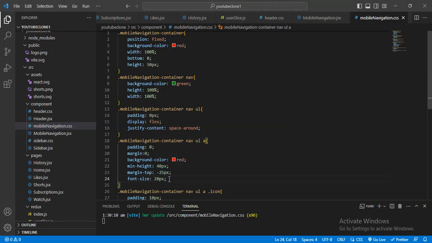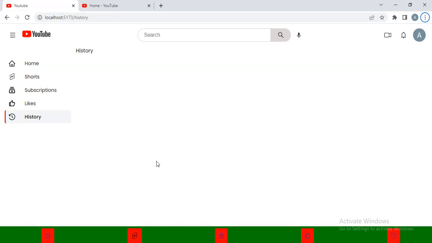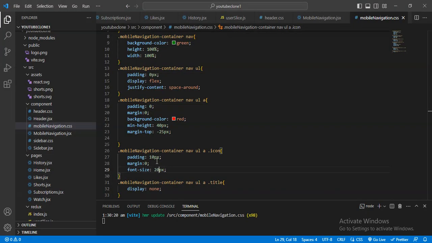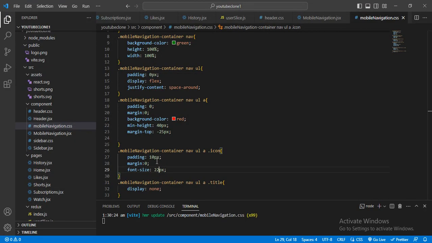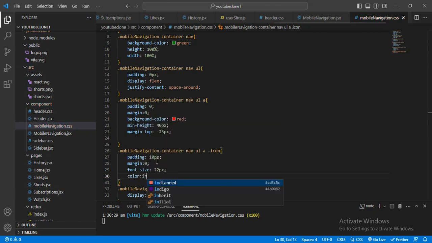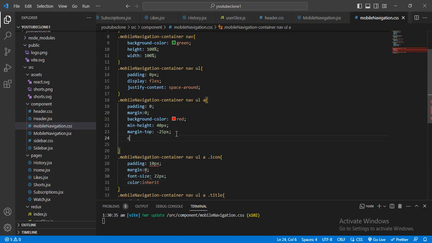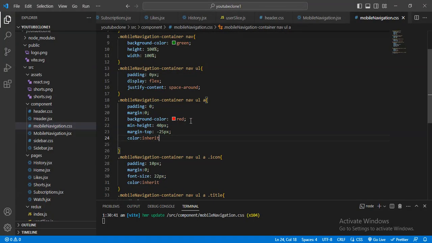Let me just cut from here. I will go to the icon section. Here I will give the 20, 22. Yeah, and here I will give the color inherit. I will give here color inherit, and remove this background color.